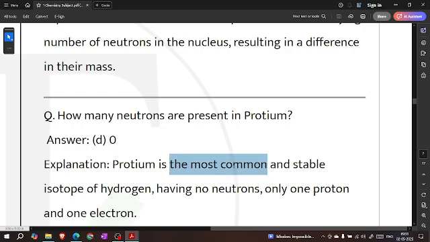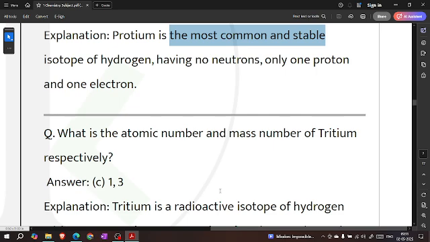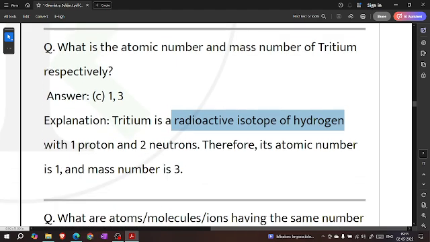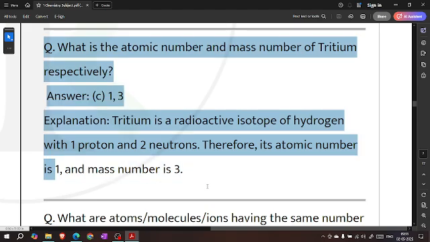0. Protium is the most common stable isotope of hydrogen, having no neutron, only one proton, one electron. What is the atomic number and mass number of tritium respectively? 1 and 3. Tritium is a radioactive isotope of hydrogen with one proton, two neutrons. Therefore, its atomic number is 1 and mass number is 3.